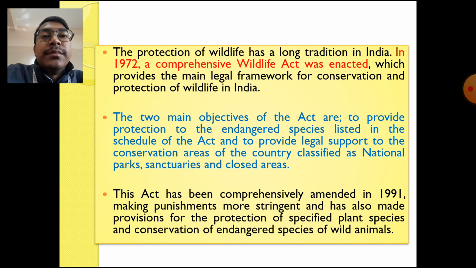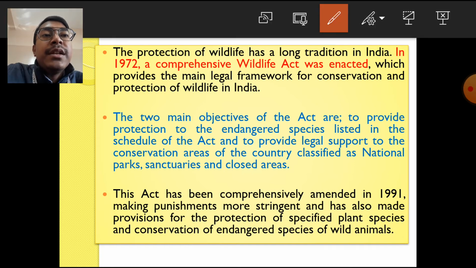In order to conserve and provide protection to the wildlife resources of our country, the government of India has implemented the Wildlife Protection Act. The Wildlife Protection Act was implemented in the year 1972, and its main objective was to provide protection to the wild species. It provides the main legal framework for conservation and protection of wildlife in India.